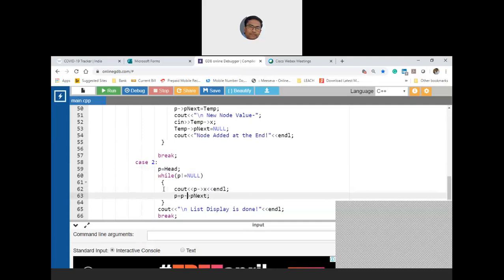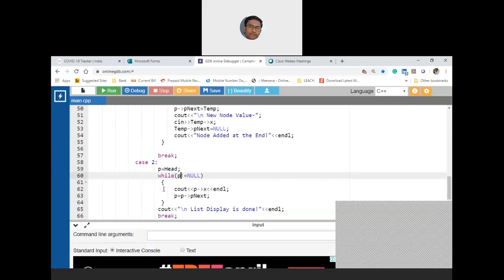So you say that is my P. That means you started with the engine. You have printed, in line number 62, the value of that engine. You are taking P to get the address of your first bogie. If that first bogie has some data, then it will be not null.